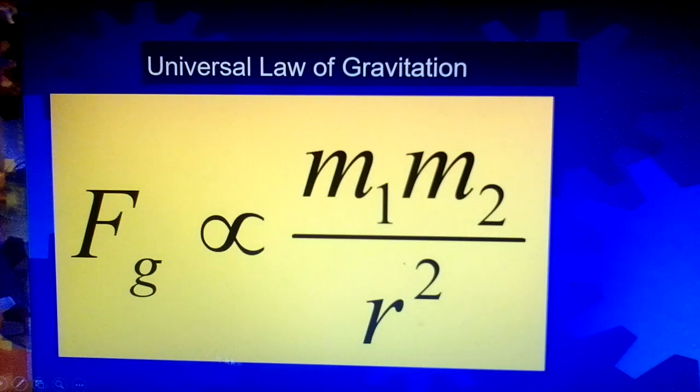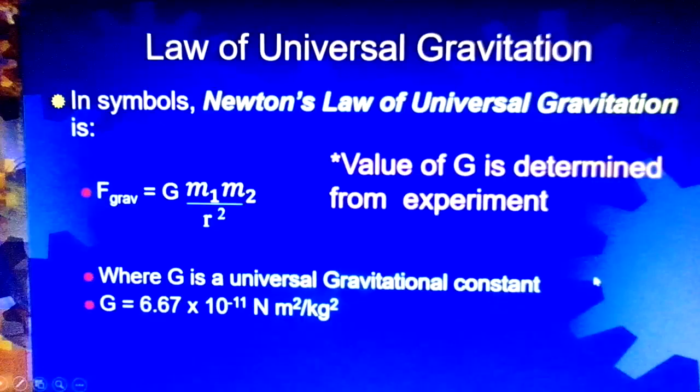This is what was stated by Newton, so we call it the universal law of gravitation. The gravitational force acting between any two objects can be stated in this form: Fg is directly proportional to m1 m2 divided by r squared. That one we call the law of universal gravitation, or Newton's law of universal gravitation. So we have the relationship.